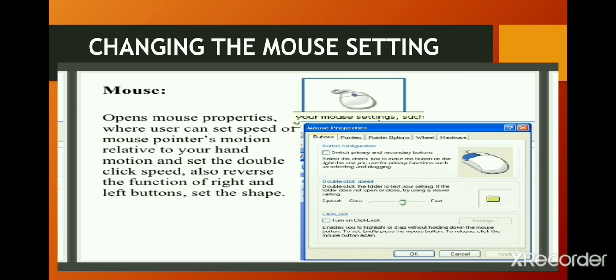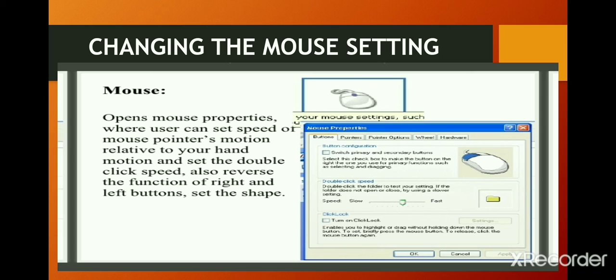To change the appearance of your mouse pointer, click on the Pointers tab. Here you can change the size, color and shape of different pointers. To change the pointer, select the kind of pointer you wish to have. Then select the Browse button and double-click on the file name of the chosen pointer. Watch the preview. Click on the Apply button and then click on OK to save the changes.